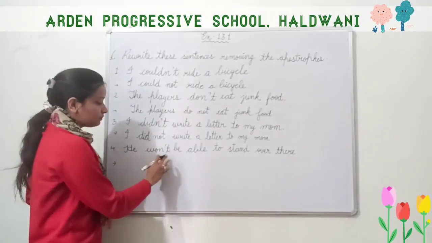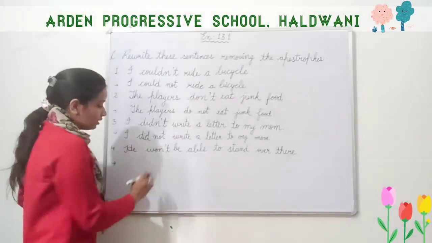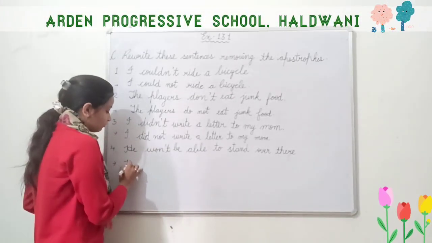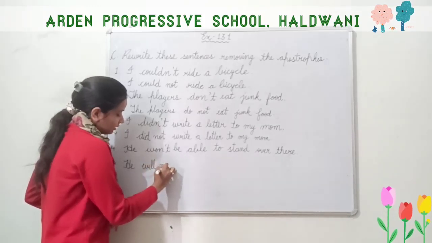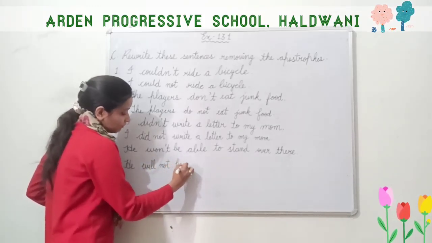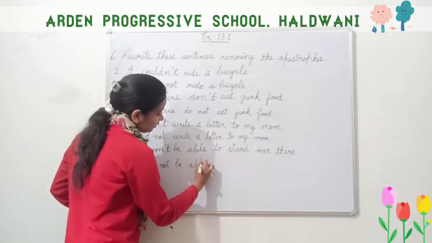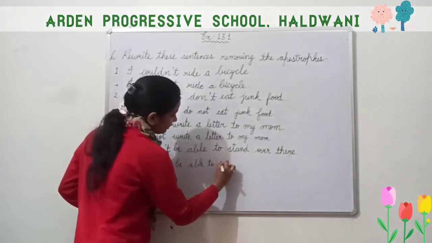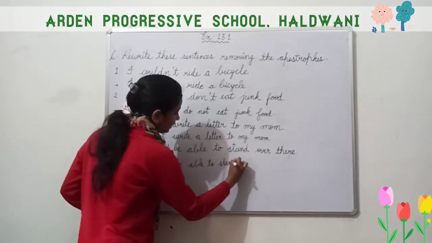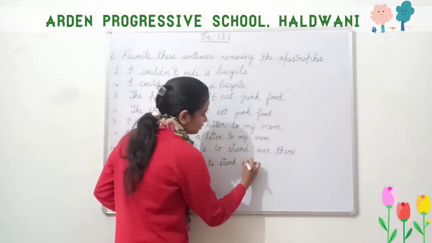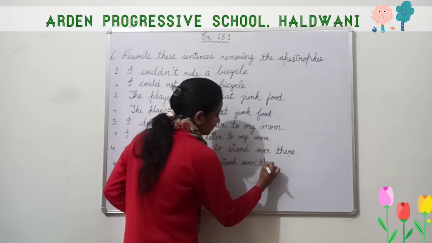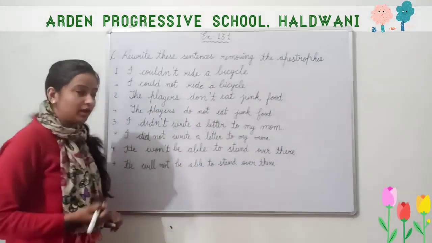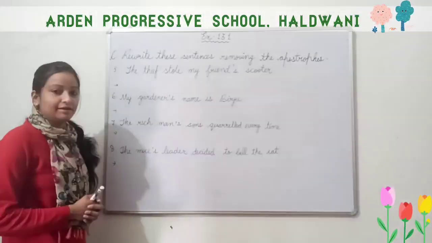Next, he won't be able to stand over there. We know the full form of won't is will not. He will not be able to stand, S-T-A-N-D, stand over there, T-H-E-R-E, there, full stop. So we have done 4.